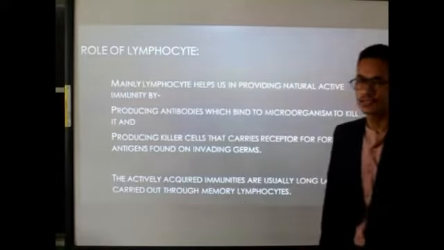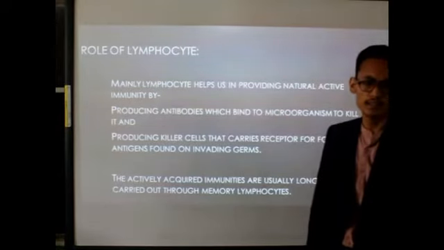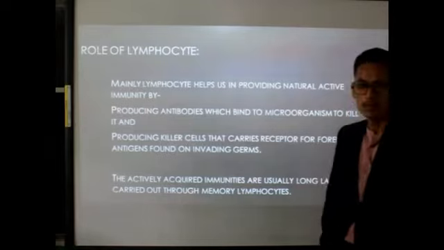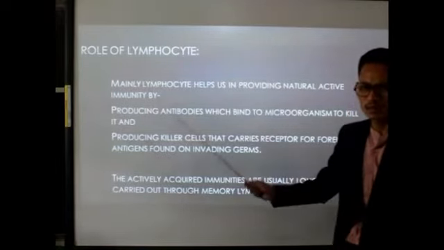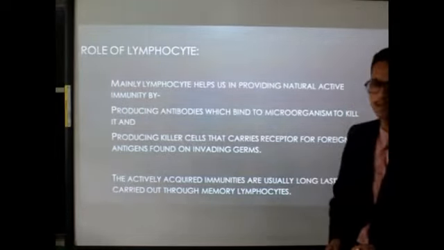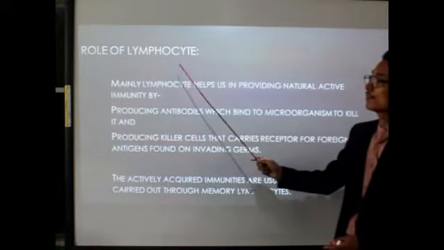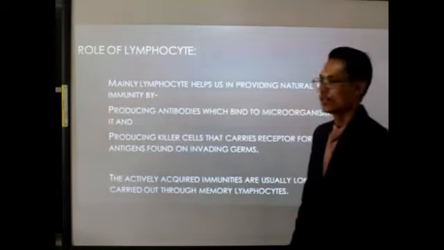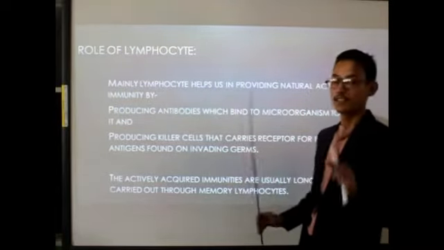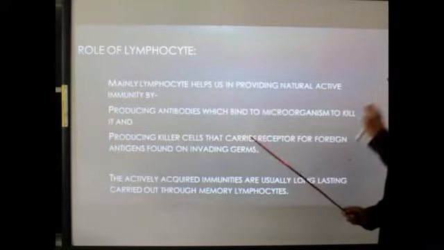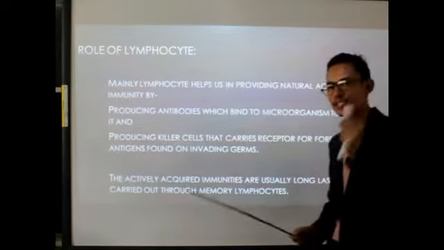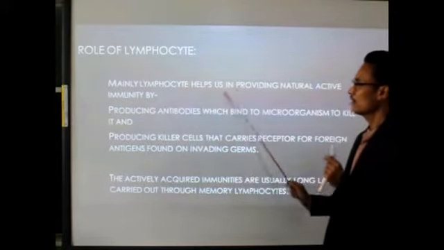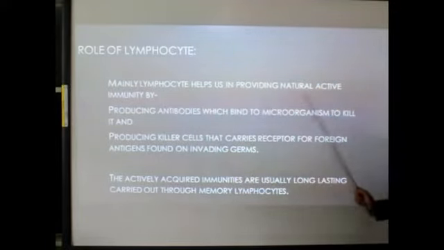Now, what is lymphocytes? It's mainly a WBC, white blood cells. Clear? There are two types of WBC, T lymphocytes and B lymphocytes. So we will not go into the type of lymphocytes, but simply remember lymphocytes are a type of WBC and it plays an important role in providing body immunity. Clear? So now let us see the role of lymphocytes. How does it help in providing immunity or resistance to a disease? Role of lymphocytes. Mainly lymphocytes help us in providing natural active immunity.